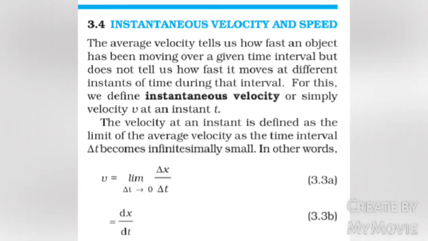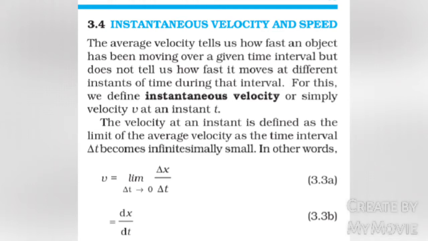Instantaneous velocity and speed. The average velocity tells us how fast an object has been moving over a given time interval, but does not tell us how fast it moves at different instants of time during that interval. For this, we define instantaneous velocity, or simply velocity v, at an instant t. The velocity at an instant is defined as the limit of the average velocity as the time interval delta t becomes infinitesimally small. In other words, v equals limit delta x by delta t as delta t tends to 0,